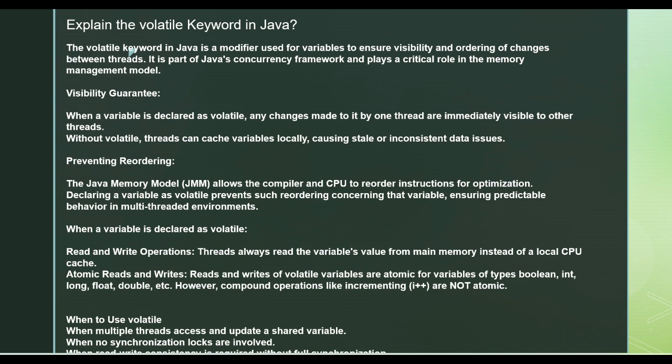It plays a very critical role in terms of memory management. You don't need to handle it at each thread level; it is visible for all the threads.